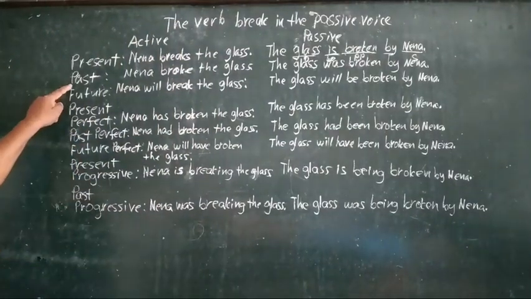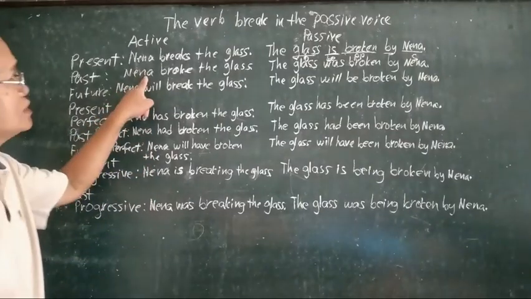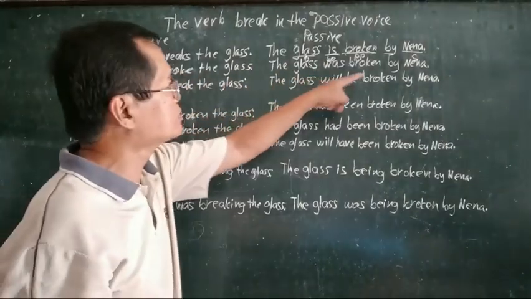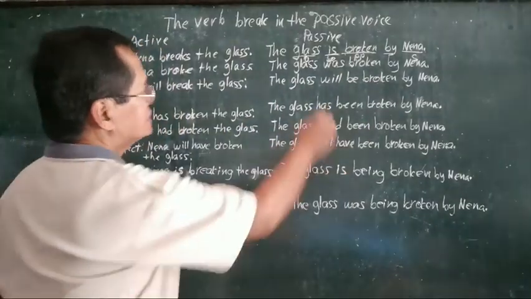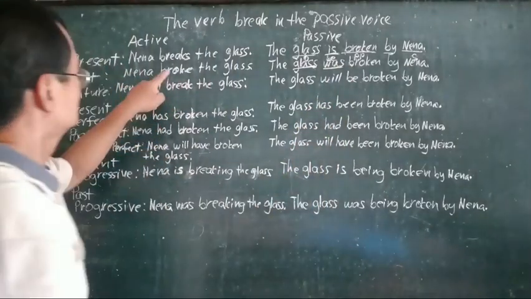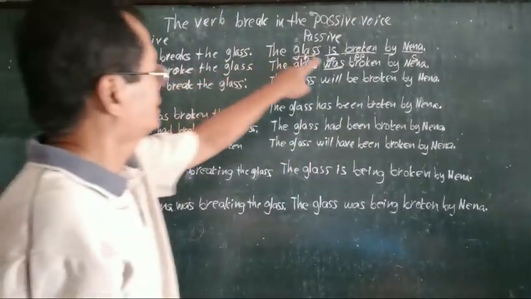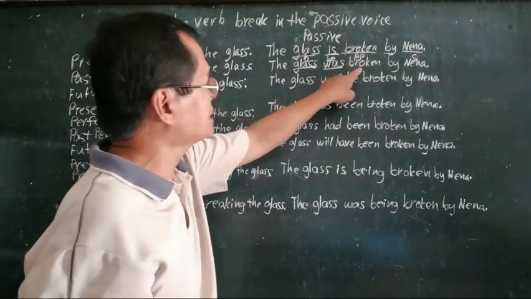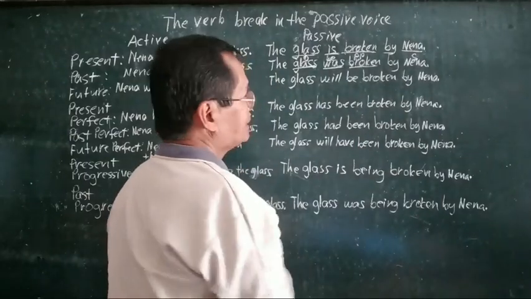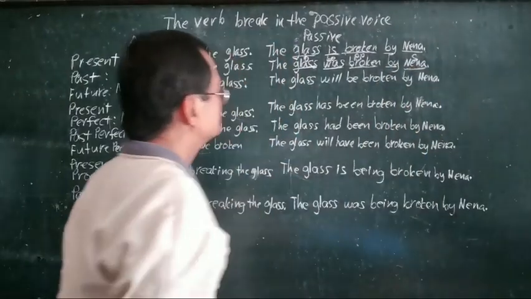Now, under the past tense, Nena broke the glass. Now, to transform this into passive, it's going to be like this. The glass was broken by Nena. There is the object, then the verb be. Because this is the past tense, it should be the verb be was, followed with the past participle broken, and then the preposition by, and then followed with the subject.